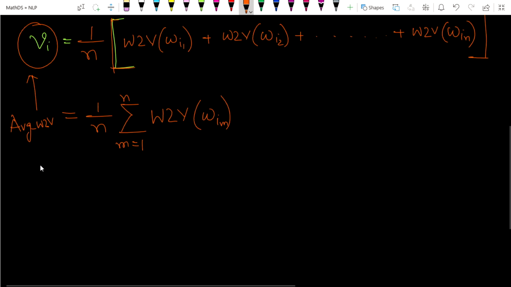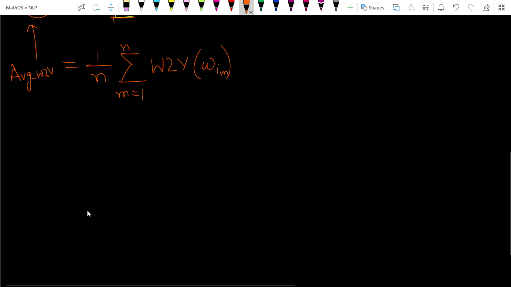These things are called the average word to vector. Okay, so this average word to vector is not always perfect.